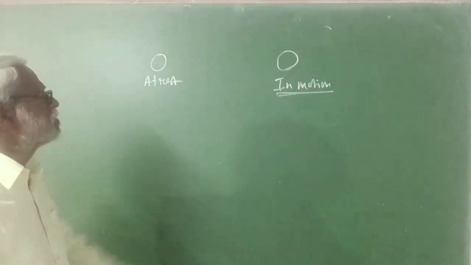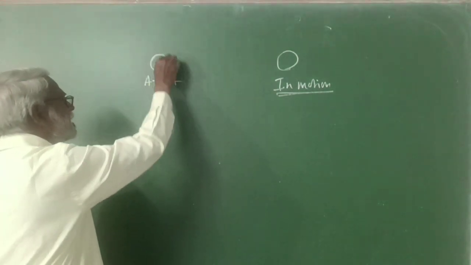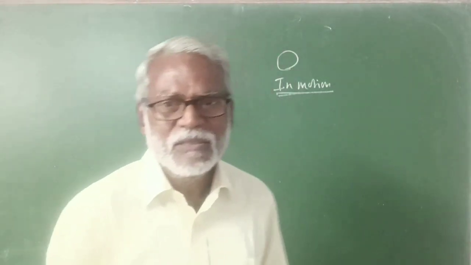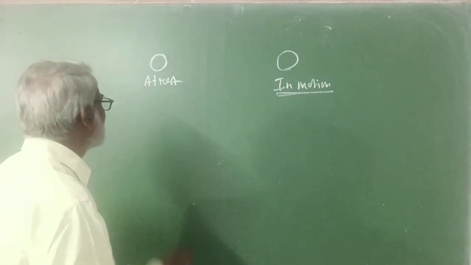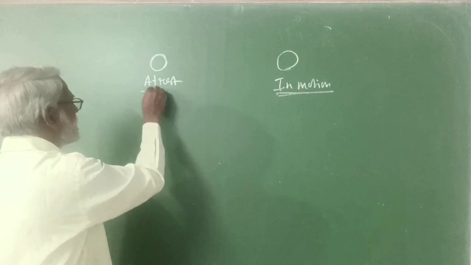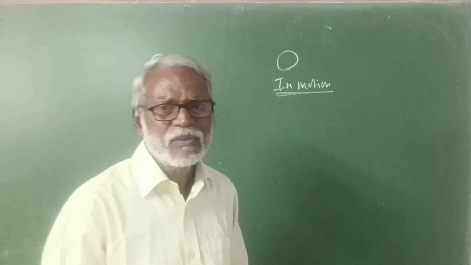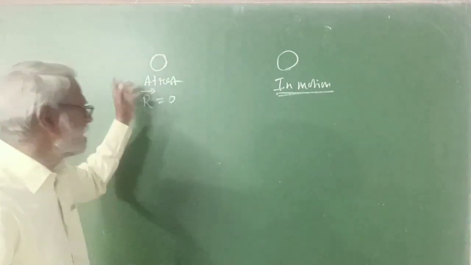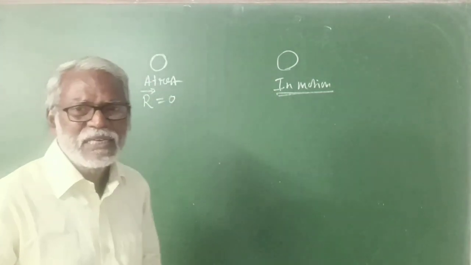Suppose we find a body which is at rest at any time when we observe it. When we observe it, it is always at rest. So that means here resultant force is 0. There may be a number of forces acting on the body and their resultant is 0. That is why the state of the body is not changing.